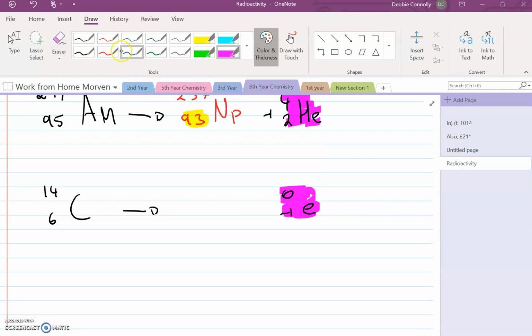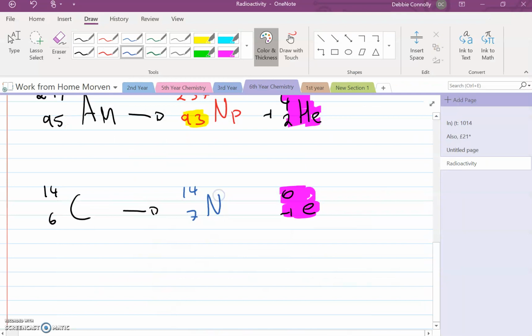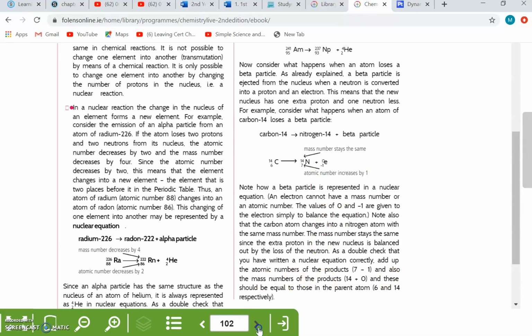Remember, what's happening here is that the mass number will remain the same because a neutron turns into a proton. That keeps the same. But now we're going to get an extra proton because one of the neutrons is turned into a proton. So it's going to be 7. If you go to the periodic table, 7 is obviously nitrogen. So N. Okay? So you have to be able to write nuclear reactions for the alpha particles and the beta particles. So there's our nuclear reactions.